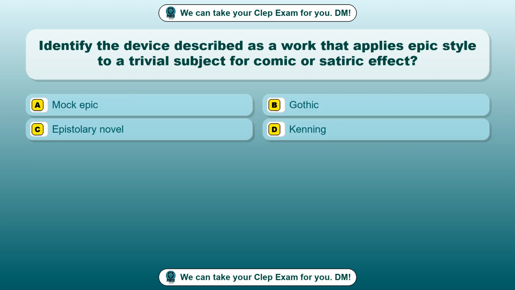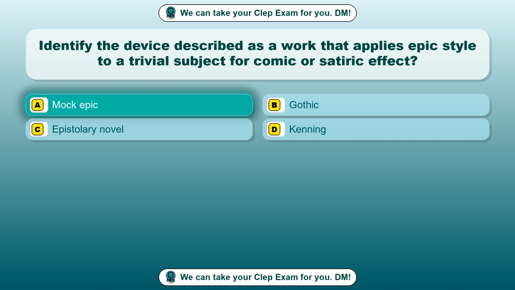Question 76. Identify the device described as a work that applies epic style to a trivial subject for comic or satiric effect. Option A. Mock epic. Option B. Gothic. Option C. Epistolary novel. Option D. Kenning. The correct answer is option A.